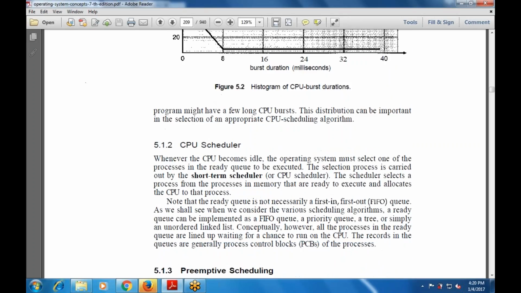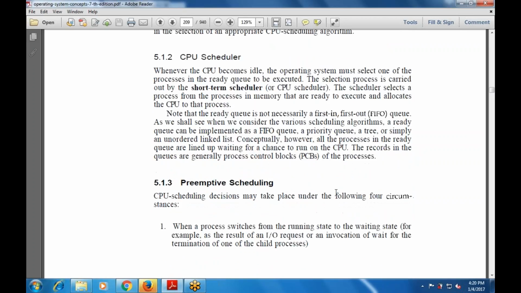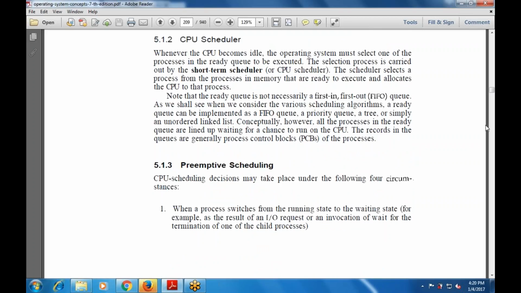Then the CPU scheduler. Whenever the CPU becomes idle, that means free, the operating system must select one of the processes in the ready queue to be executed. That selection is carried out by the scheduler. Now, one is preemptive scheduling.